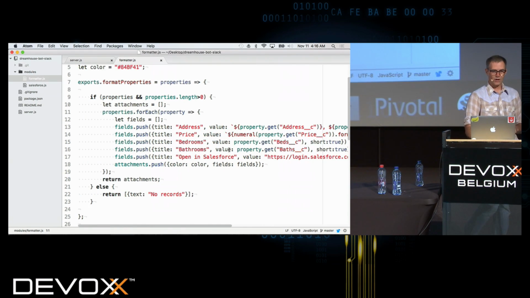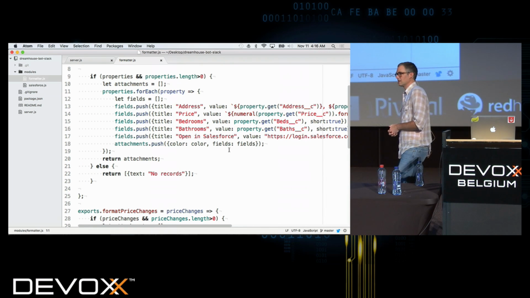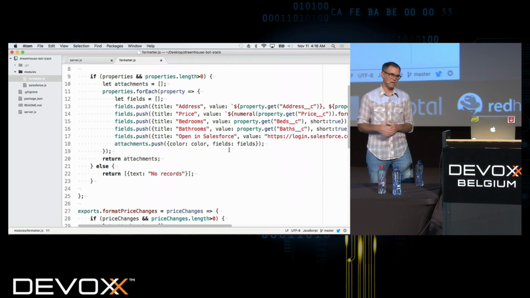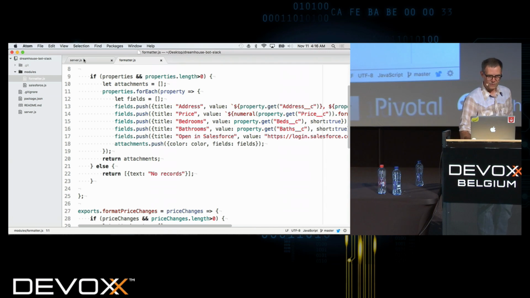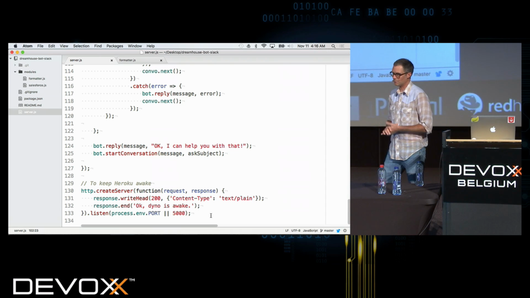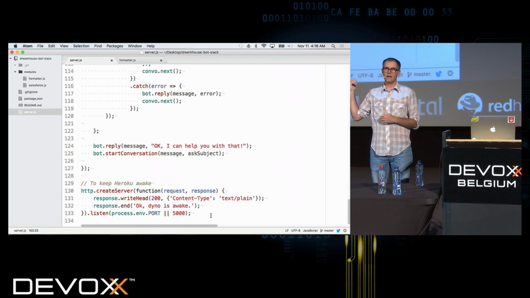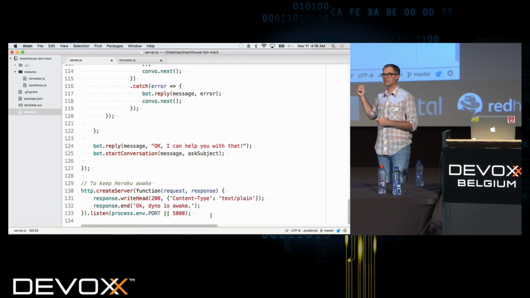Okay, so that's our basic Slack bot with Node.js. And again, it was pretty easy to set up here. I'll scroll all the way down so you can see the actual server bootstrapping. We just create a server and run it, and that's pretty straightforward. Are there any questions on how to create Slack bots or any of the code here?